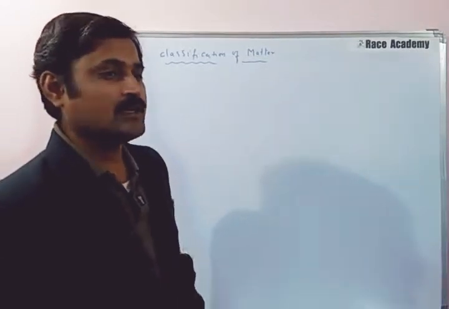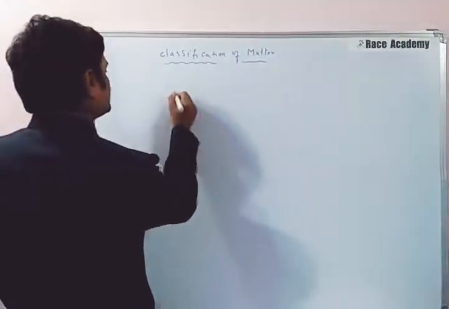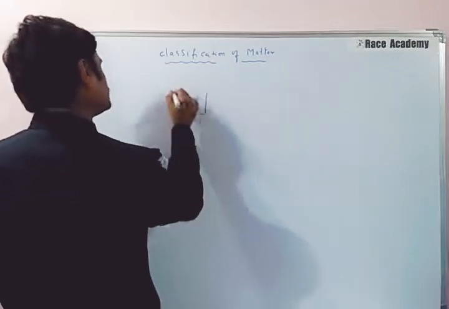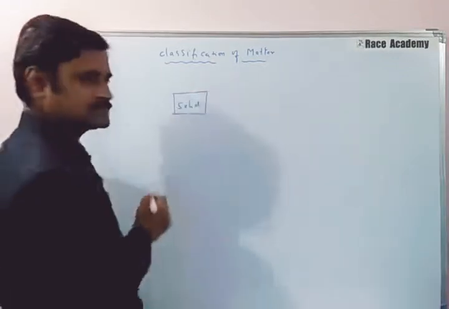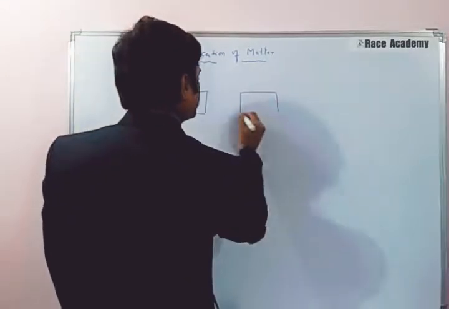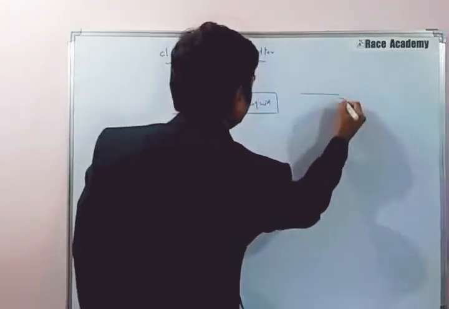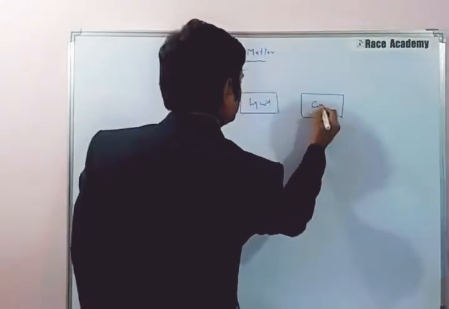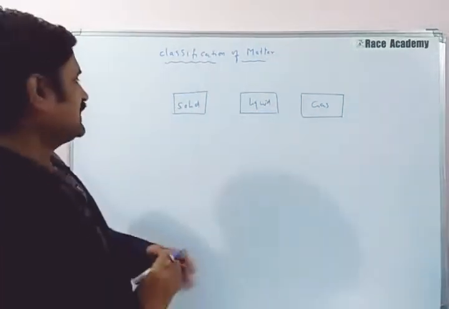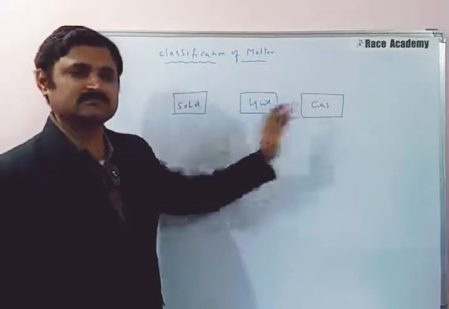Suppose you take a substance in the solid state, another matter in the liquid state, and another in the gaseous state.